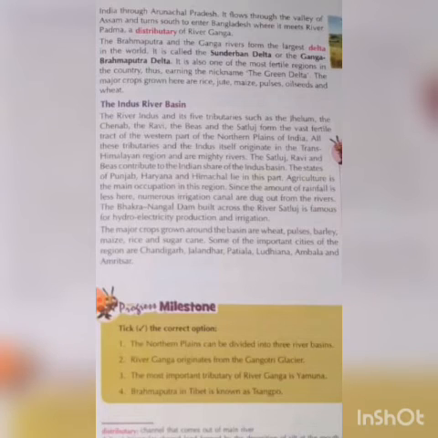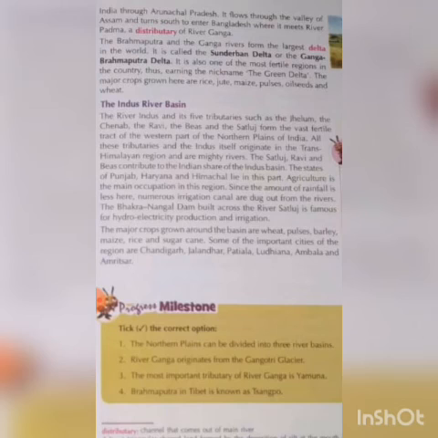The major crops grown around the Indus basin are wheat, pulses, barley, maize, rice and sugarcane.